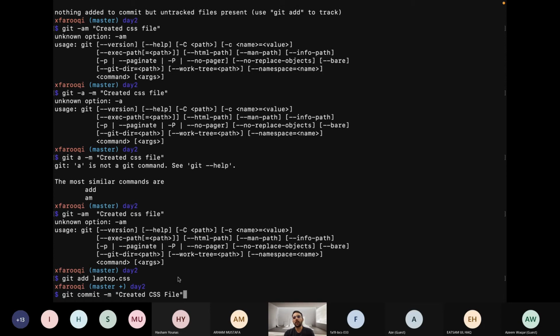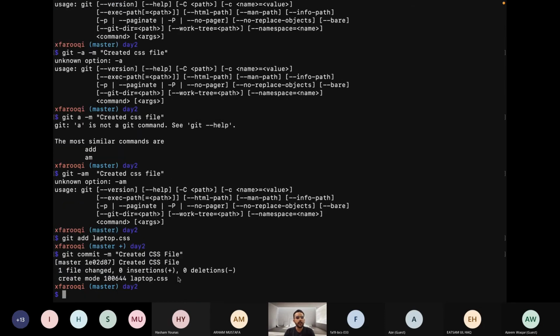If we do not want to load VS Code and want to enter the message in the command line, then we can use this command. If I hit enter, it will say one file changed, 0 insertions, 0 deletions. Why? Because we have not written anything in the CSS file. It's just an empty file that has been given a snapshot.